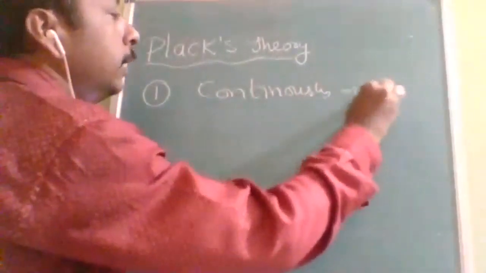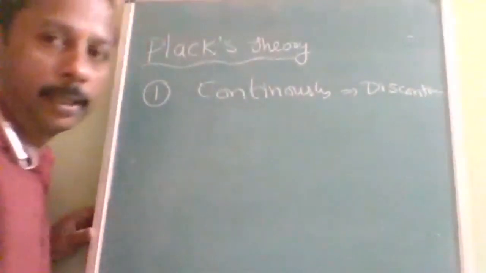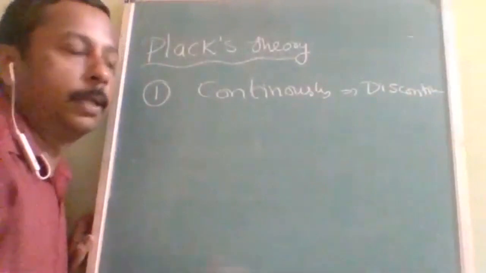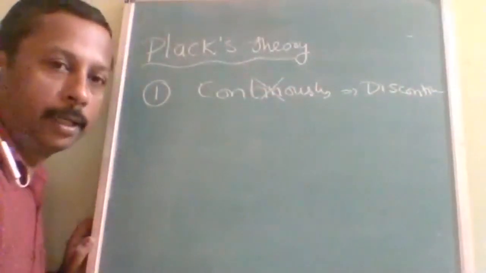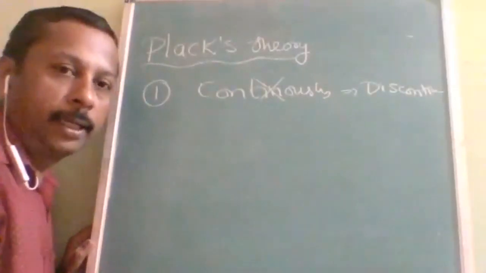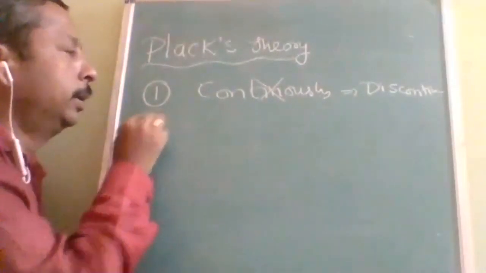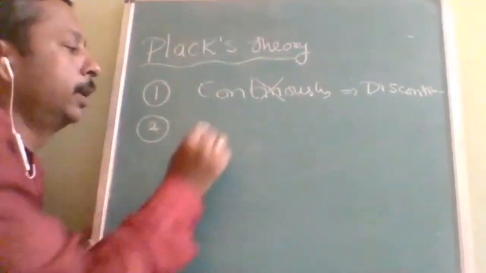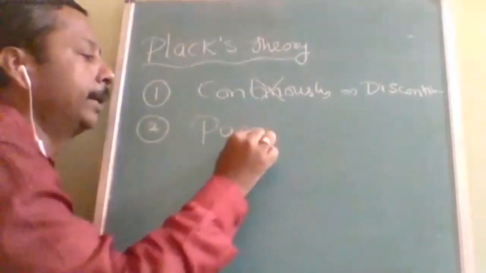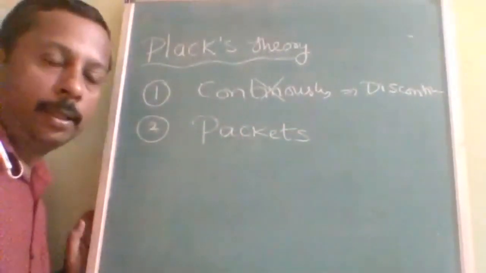But how is it transferred? It is transferred discontinuously. It is transferred from one place to another place, not continuously. In discontinuous transfer also, how are they sent? They are sent from one place to another place in the form of packets.